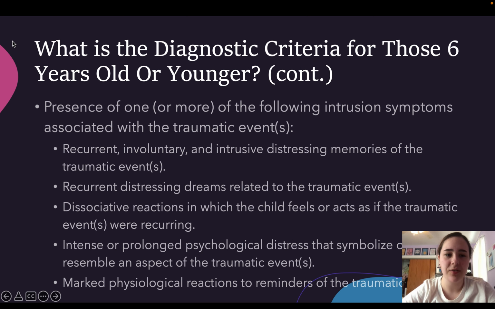Similar to those over the age of 6, the presence of one or more of the following intrusion symptoms associated with the traumatic event is required for a PTSD diagnosis: recurrent involuntary and intrusive distressing memories of the traumatic event, recurrent distressing dreams related to the traumatic event, dissociative reactions in which the child feels or acts as if the traumatic events were recurring, intense prolonged periods of psychological distress that symbolize or resemble an aspect of the traumatic event, and marked physiological reactions to the reminders of the traumatic event.